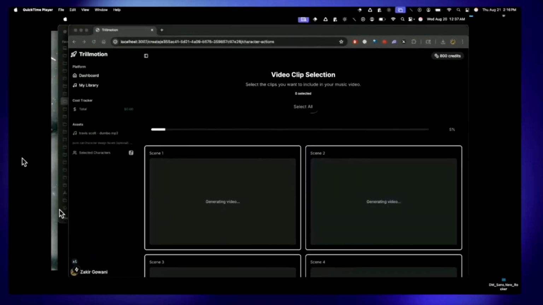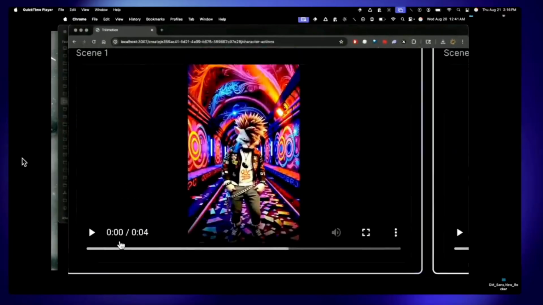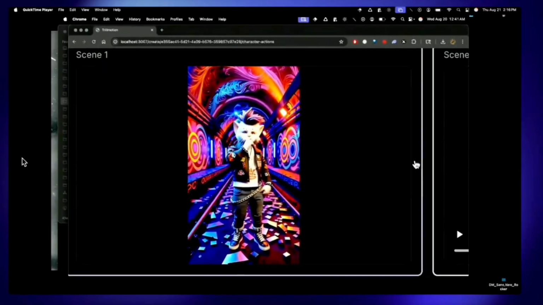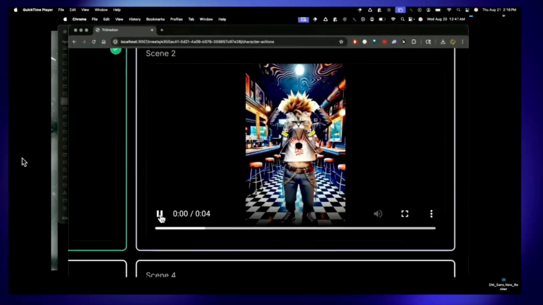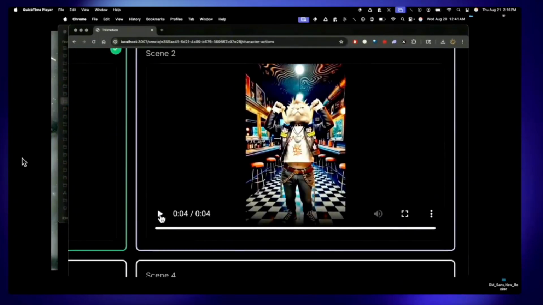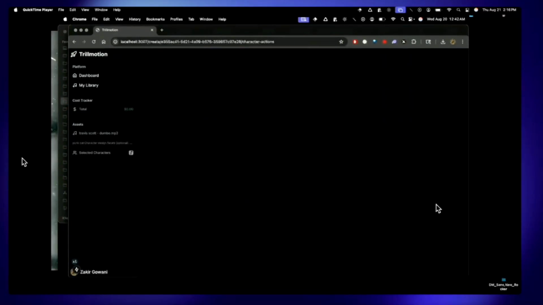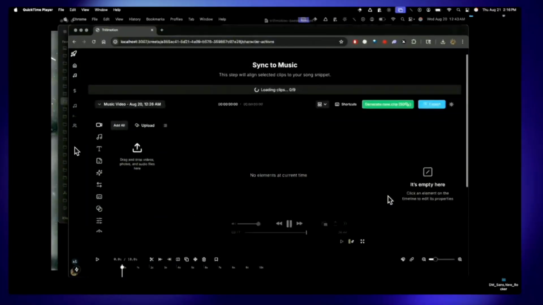And so we're describing what our video clips are going to look like. And these are all the video clips that were generated in parallel. And so the user can choose the ones they like. So it saves a massive amount of time. Think about all the tools you'd have to go through to make this happen.